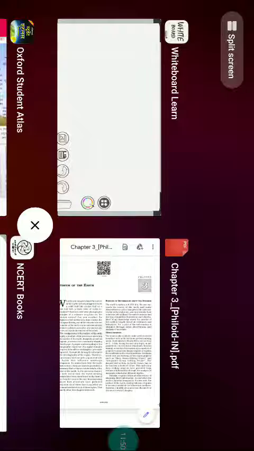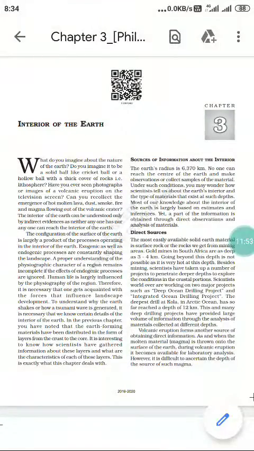So whatever we see over the surface of the earth is because of the interplay of these two forces, exogenic and endogenic forces. A proper understanding of the physiographic character of a region remains incomplete if the effect of endogenic forces is ignored. Why are endogenic forces more important? It is more important because it is sudden, it is very fast, and it will change in high magnitude. So within a short interval it will completely change things.